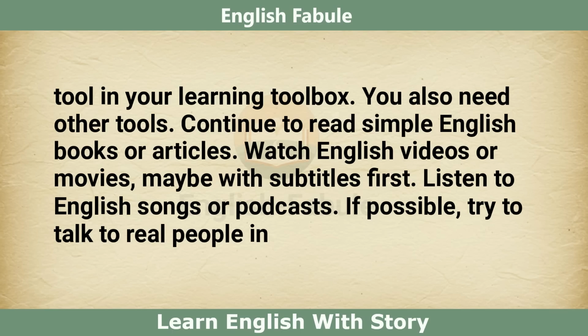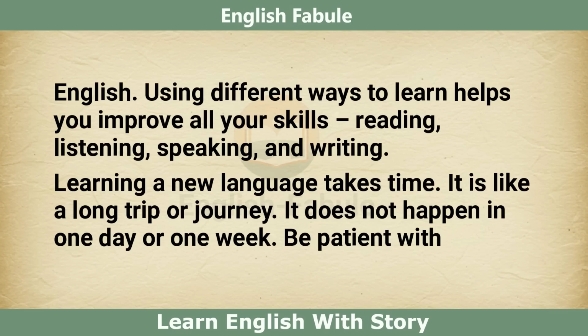Watch English videos or movies, maybe with subtitles first. Listen to English songs or podcasts. If possible, try to talk to real people in English. Using different ways to learn helps you improve all your skills: reading, listening, speaking, and writing.